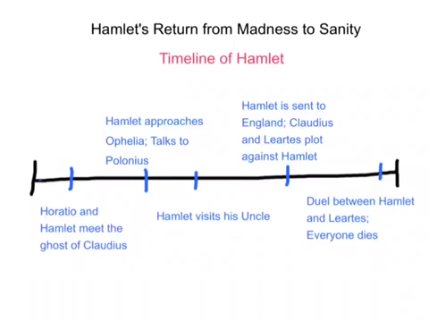In Act 5, we talk about the duel between Hamlet and Laertes, and we see all of the main characters in the play die. And so in this act, there are a lot of definite examples of Hamlet being sane and showing that what he is saying is definitely logical and his actions definitely have some meaning behind them.